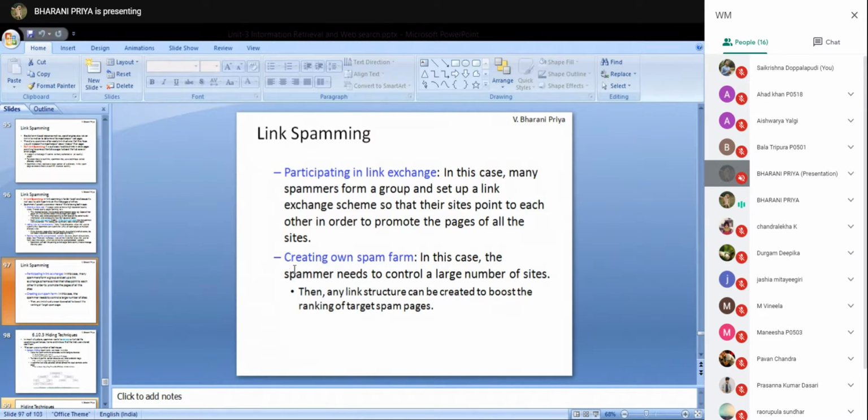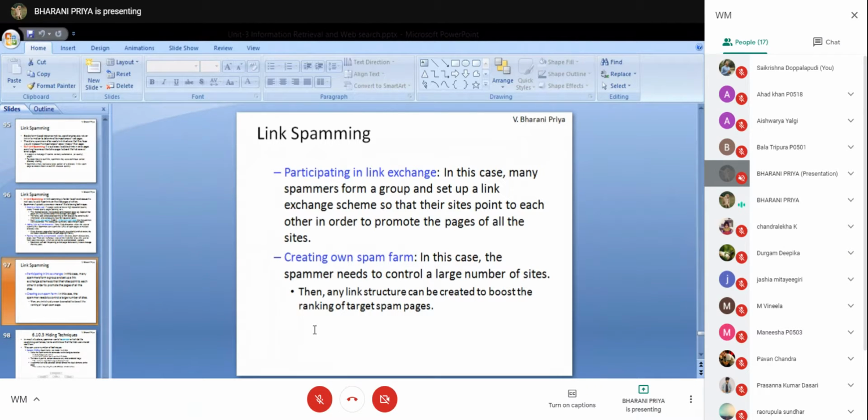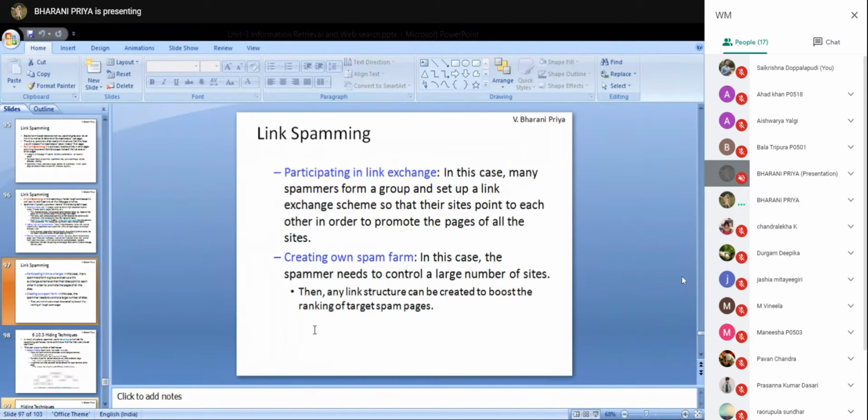And creating own spam farm. In this case, the spammer will own their own websites. He will have control over some of the websites and he will place the links in all the websites. One who has control over other websites is called a hacker. They will somehow hack the web pages and place the link in those pages.